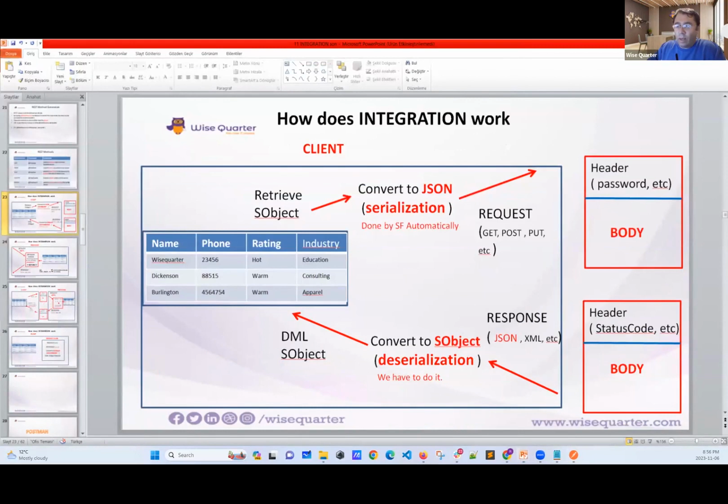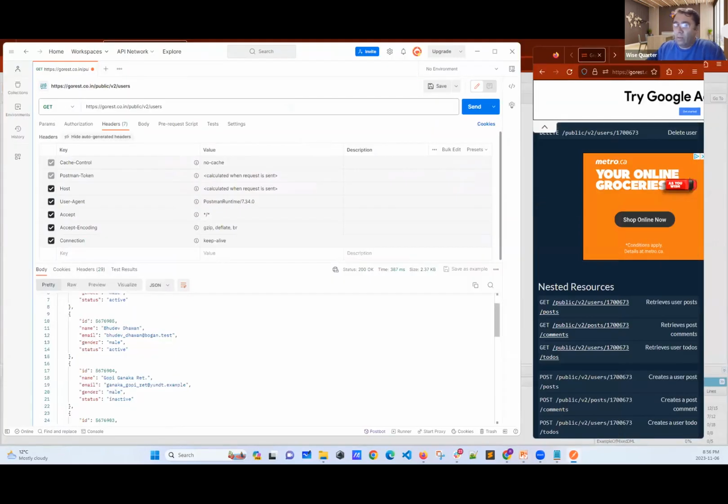Now, when I make a request, any request, actually, I'm creating this one. And also here I have. The thing is, everything is in JSON format now. How do I know this? Let's go here. This is the format, my friend. See, it says this is JSON format.